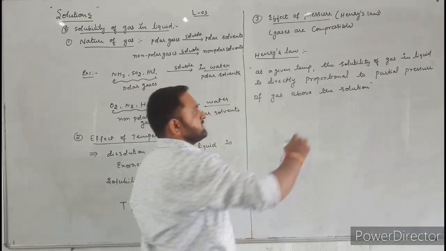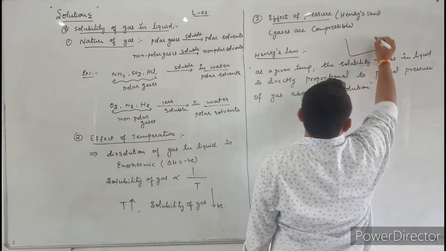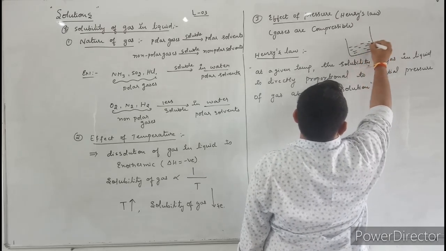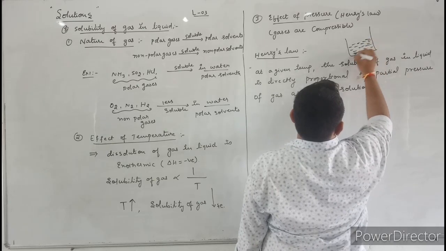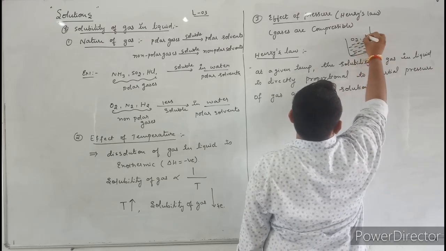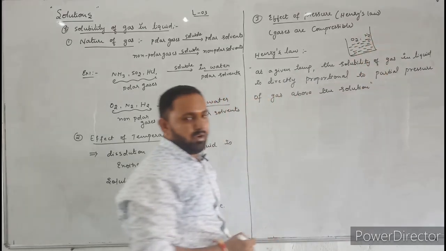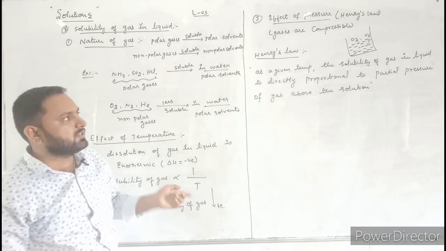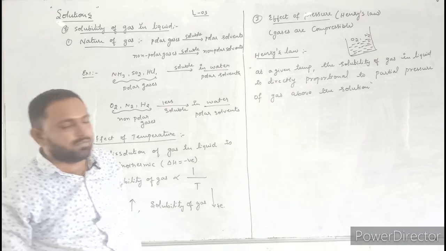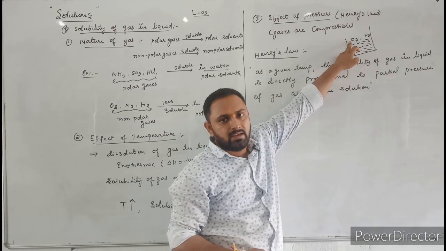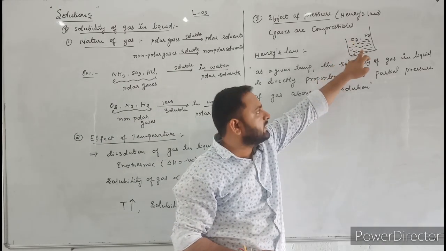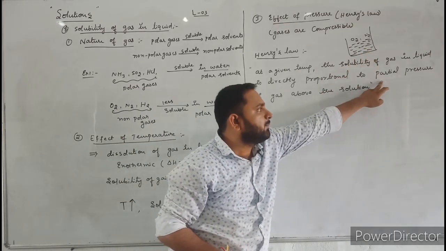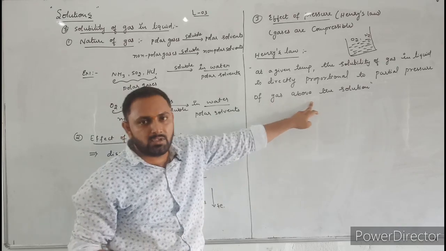For example, let us consider two gases in a liquid. Here, this is a liquid. I will consider oxygen and nitrogen. Now tell me, between these two gases, which gas will dissolve more, oxygen or nitrogen? The solubility of gas in liquid is directly proportional to the partial pressure of gas above the solution.